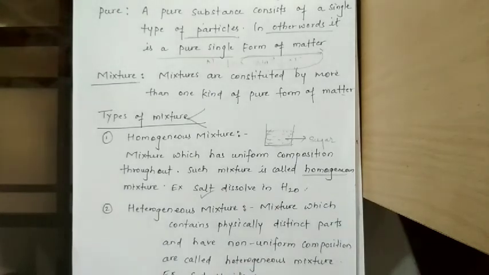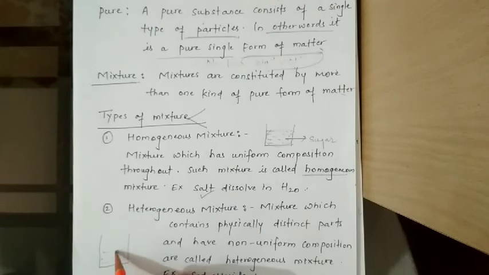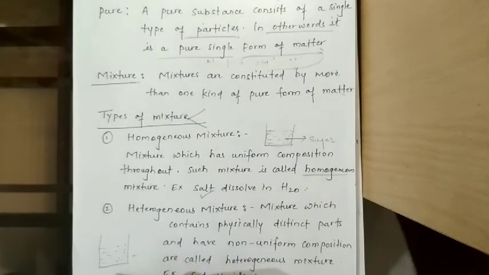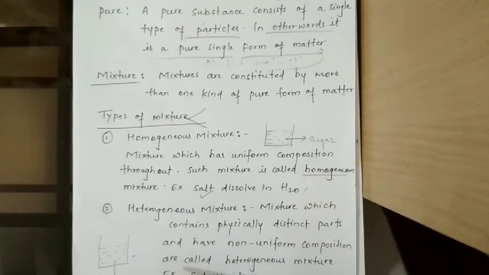In a similar way, the heterogeneous mixture. Take a glass of water and mix water plus chalk powder. If you stir it, after some stirring you find that the solution is uniform.